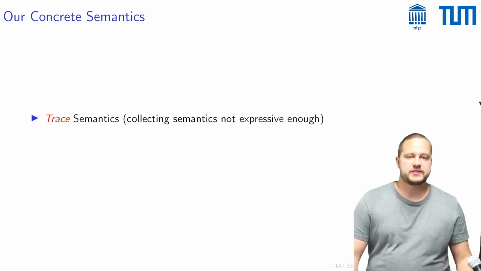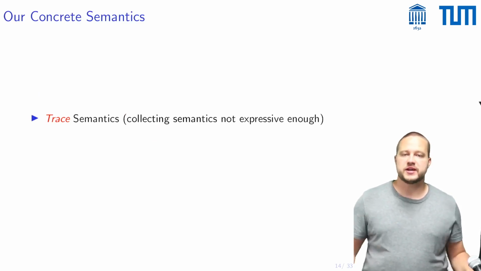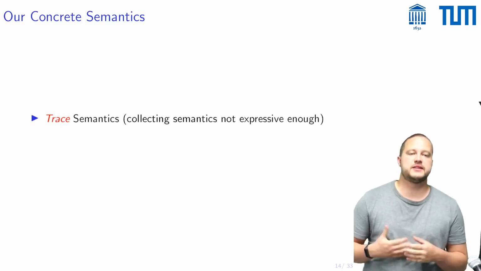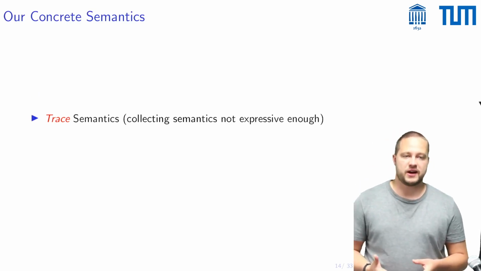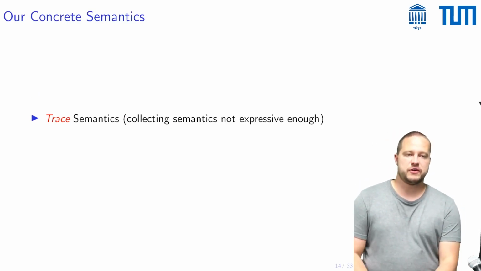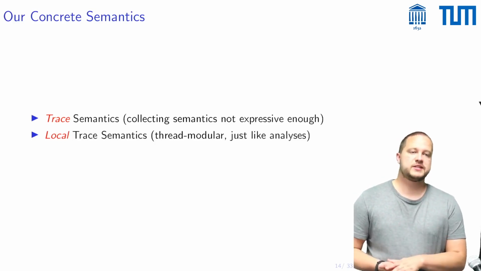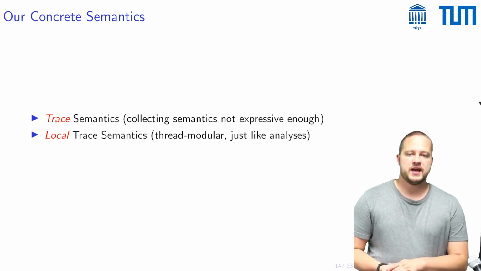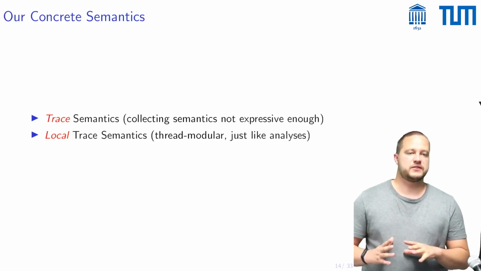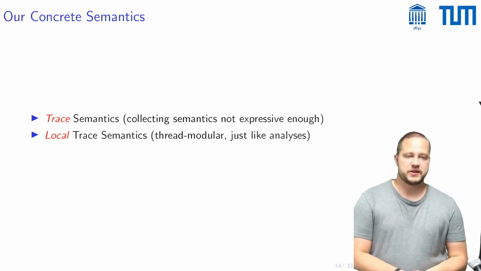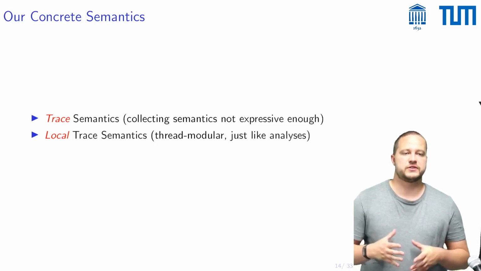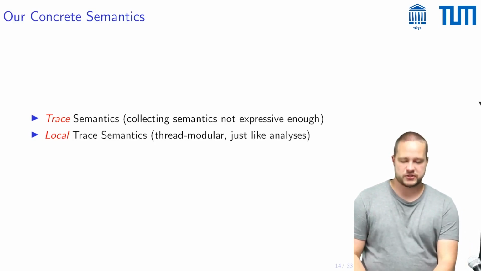What does our concrete semantics look like? Well, we wanted it to be a trace semantics because the collecting semantics is not expressive enough to conveniently argue about a lot of these more involved analyses. And we also wanted it to be a local trace semantics. We'll get into what that means in a second. But basically the idea here is that the concrete semantics should also be thread modular, just like our analyses, and should in general match the analyses as closely as possible.